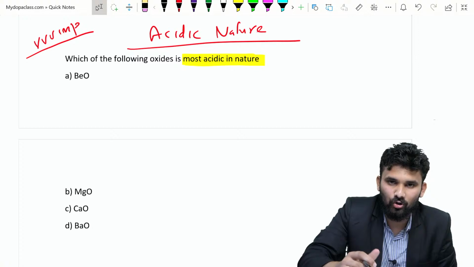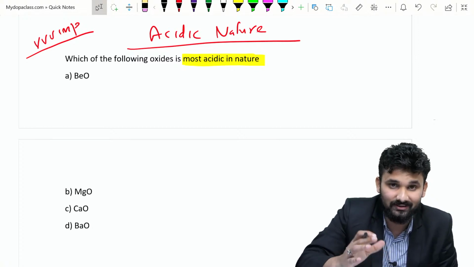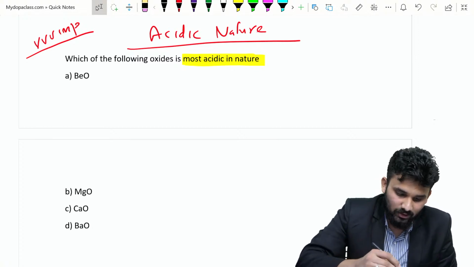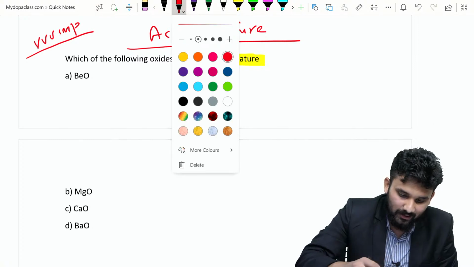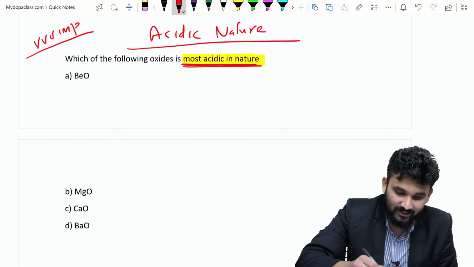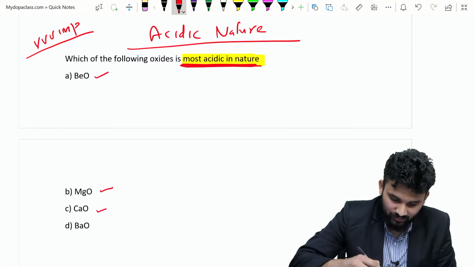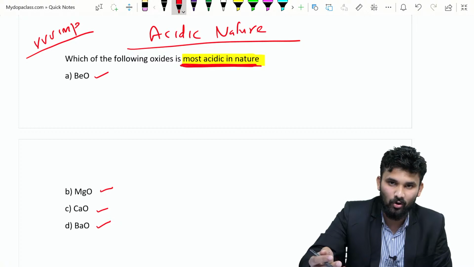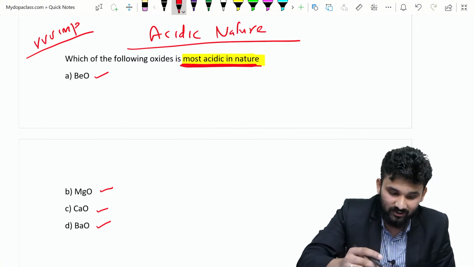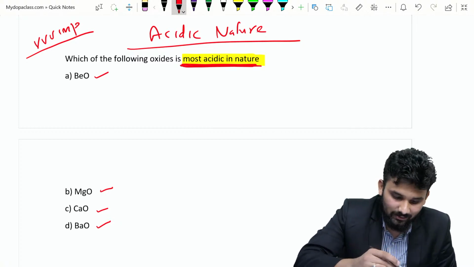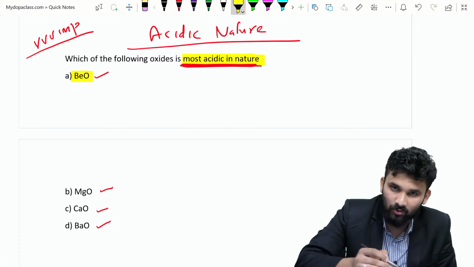Okay. So I will explain this very well because this is a very important topic. Which of the following is the most acidic oxide? That is our question. Here the options are BeO, MgO, CaO and BaO. This is a very good question because really the answer is BeO.